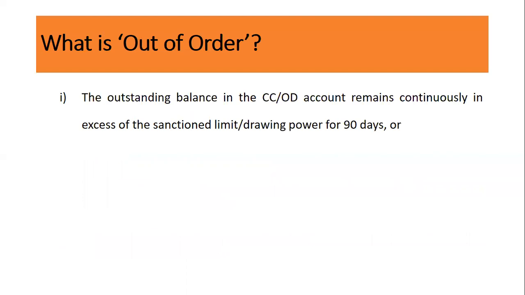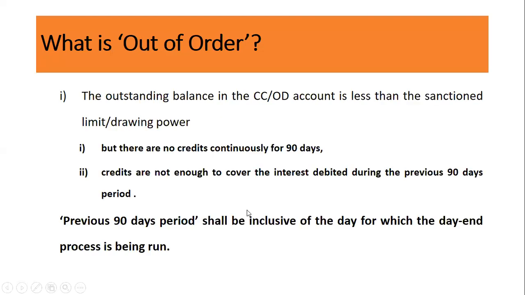What is the meaning of out of order? The outstanding balance in the CC or OD account remains continuously in excess of the sanctioned limit or drawing power for 90 days. Suppose a person is enjoying a drawing limit of 1 lakh. If his balance remains over and above 1 lakh for a continuous period of 90 days, it becomes out of order. Also, if the outstanding balance is less than the sanctioned limit or drawing power, but there is no credit continuously for 90 days, or credits are not enough to cover the interest debited during the previous 90 days.